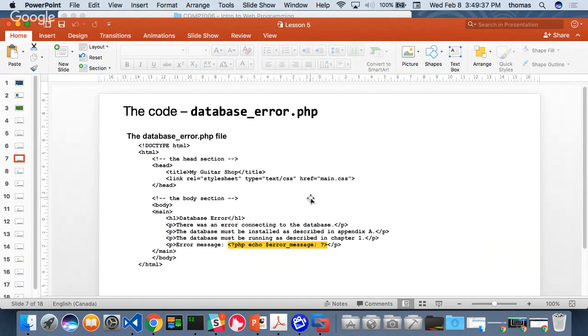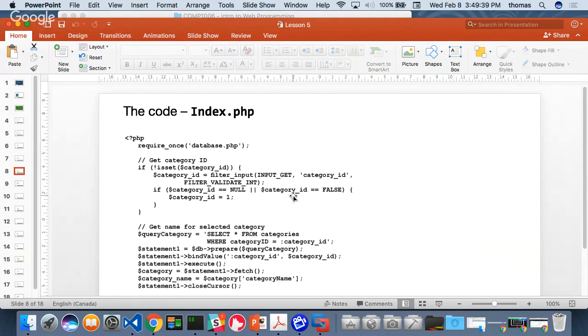Then they talk about creating the index.php. And here is where we do some of this connection. We require once. They do some filtering. And then we do our selection statement, select star from categories where category ID is equal to category ID. And we do a bind value, where category ID is equal to the category ID that I take into the database.